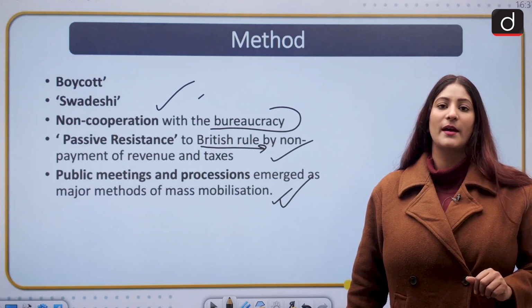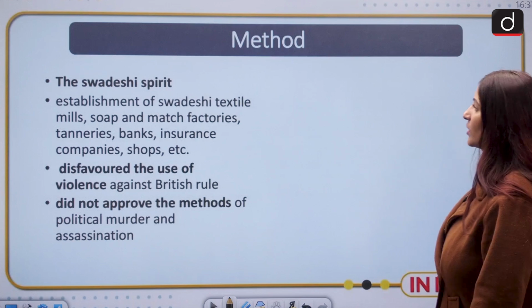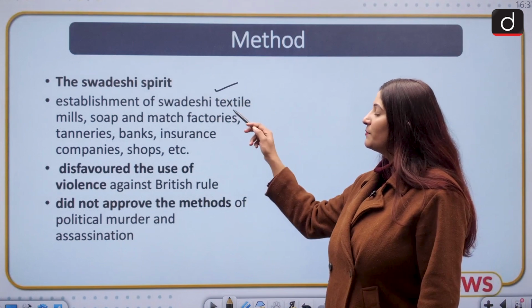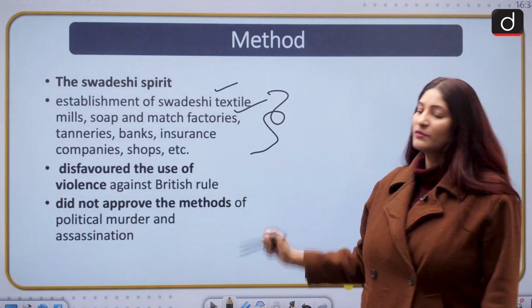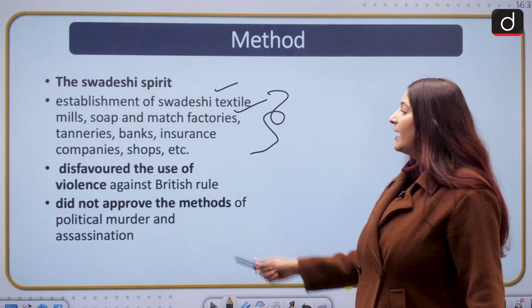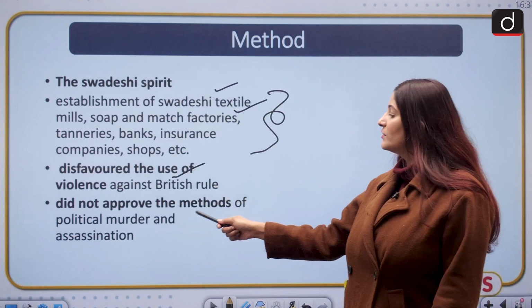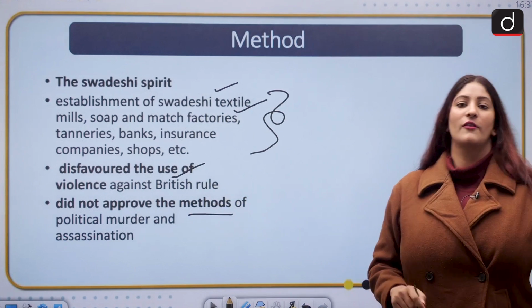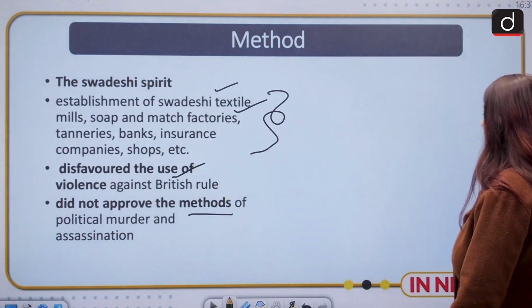That was made by Bal Gangadhar Tilak. That was one of the shortcomings as well. We will talk about that as well. The Swadeshi spirit ensured that the establishment of many industries was done by the Indians, and they disfavored the use of violence against the British. Also, they did not approve of the methods of political murder and assassination, although they had sympathy for the revolutionaries.